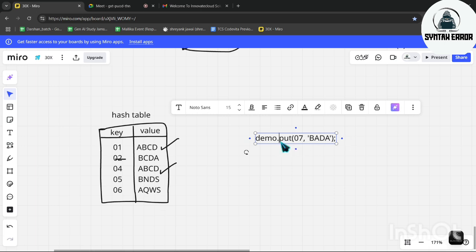So in short, if you want to add a new element, this is syntax 1. Okay. This is the syntax, right?